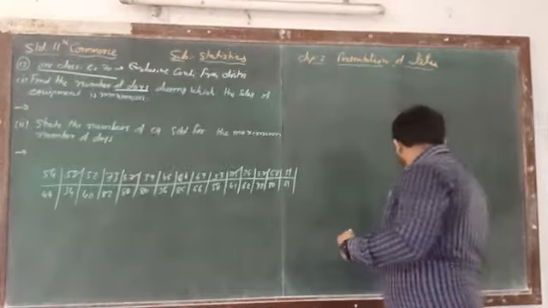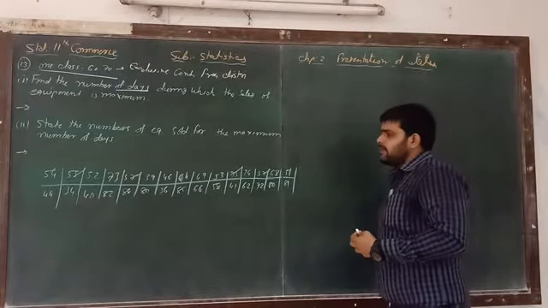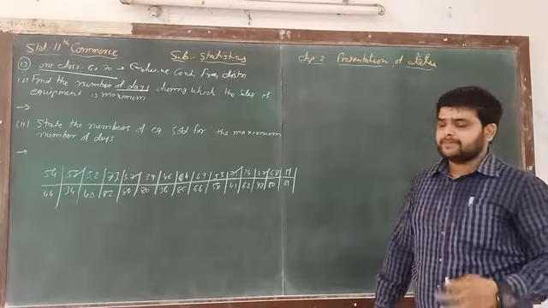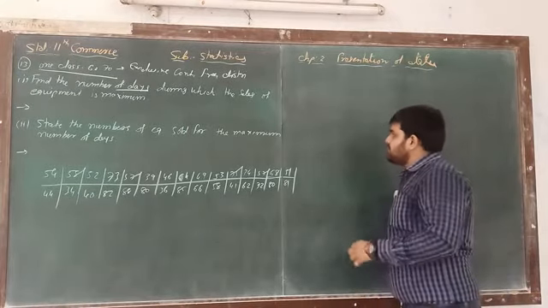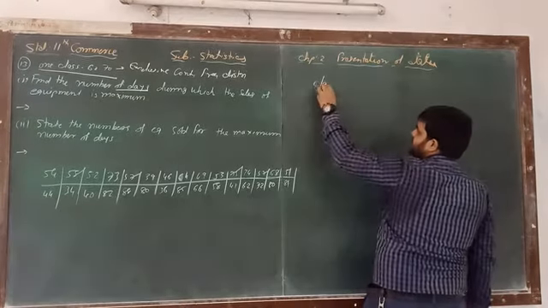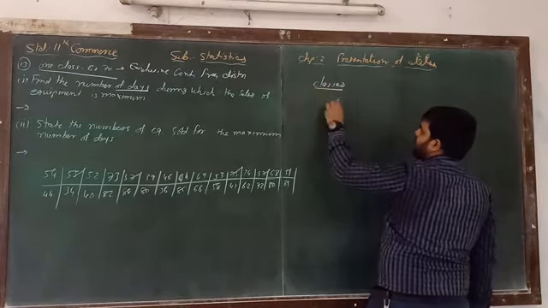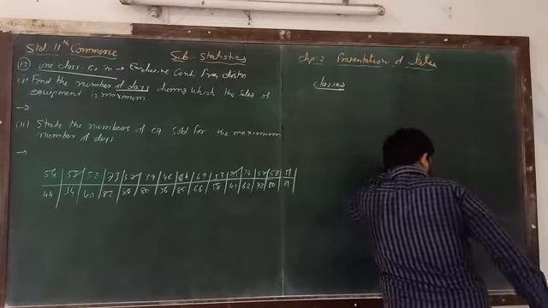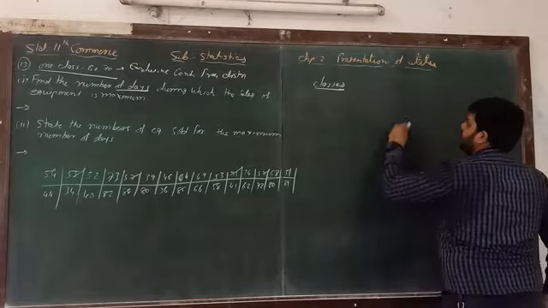Now on the basis of this, we first have to prepare the frequency distribution with the help of tally marks. As the hint is given, first of all we have to make the classes, second we have to prepare the tally marks, and third the frequency. So three things we have to prepare here.